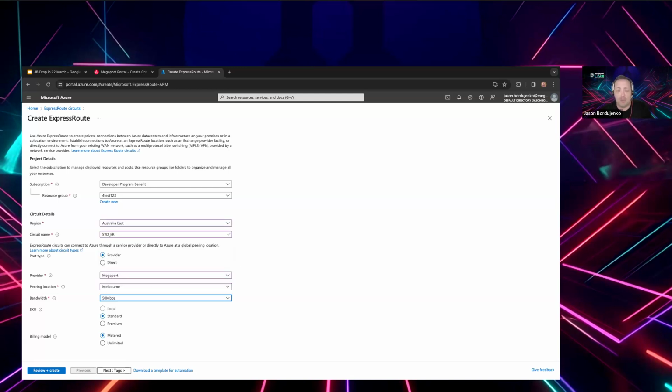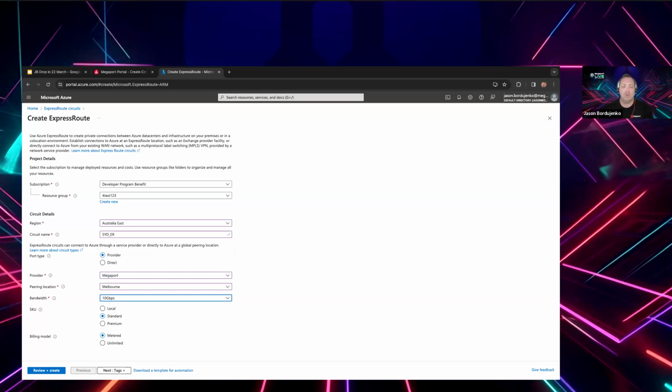For the purposes of the demo, I've shown 50 megabits per second. We can, as I mentioned, do up to 10 gigabits per second. I will not go into specifics on the SKU or the routing type, so local, standard, premium. Suffice to say, standard is what we generally use. Local will keep those routes solely within that specific region, and premium will allow that routing on a global basis. So routing between a Melbourne on-ramp, for example, and a region that was in the US, that would be leveraging Microsoft Global Backbone. But you can use the Megaport backbone, so I'm just going to be using standard in this case.